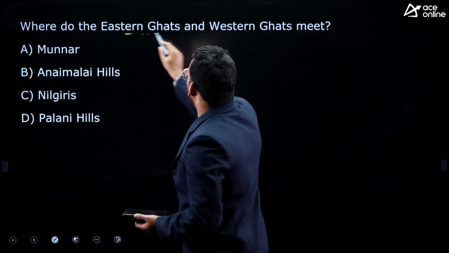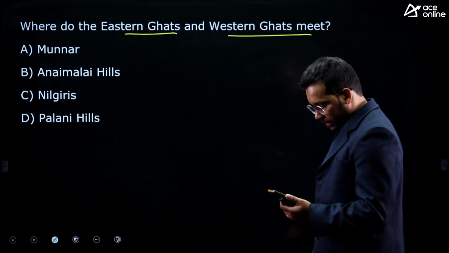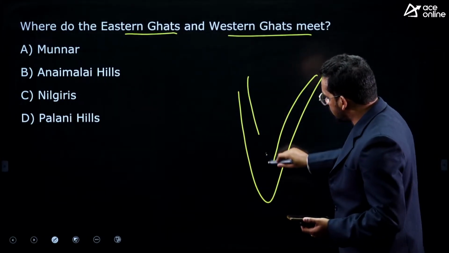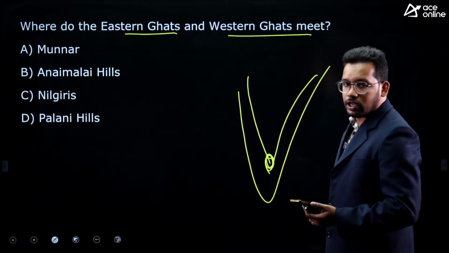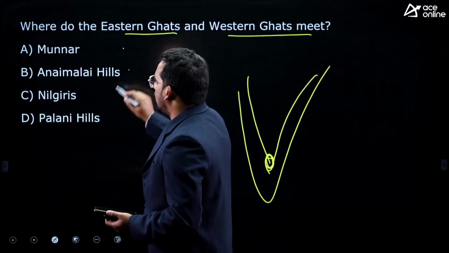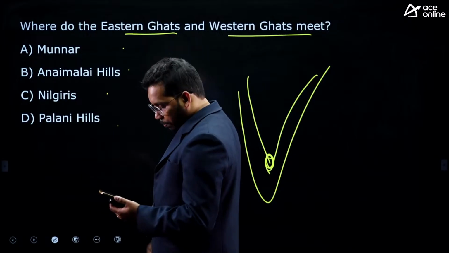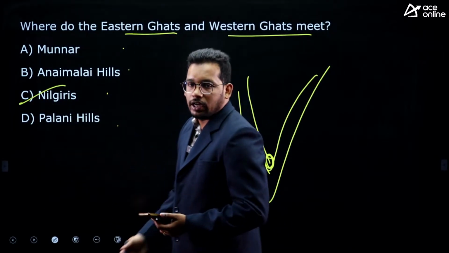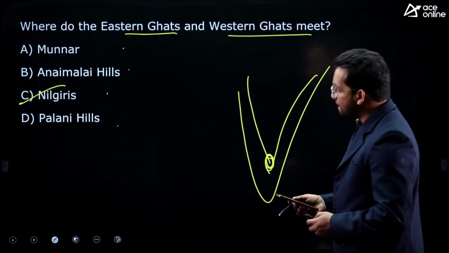Next, where do Eastern Ghats and Western Ghats meet each other? If you see, this is the map, this is Eastern Ghats, this is Western Ghats. In which region do they meet? Options: Mannar, Anaimudi hills, Nilgiri and Palani hills. This is directly an NCERT question. So, that is Nilgiri hills.